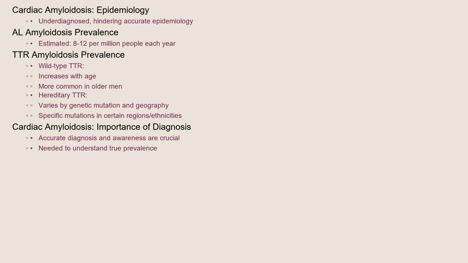Cardiac amyloidosis is often underdiagnosed, making precise epidemiology difficult. AL amyloidosis is estimated to occur in about 8 to 12 people per million each year. The prevalence of wild-type TTR amyloidosis increases with age, and it's more common in older men. Hereditary TTR amyloidosis varies based on the specific genetic mutation, with certain mutations being more prevalent in specific geographic regions and ethnic groups. Accurate diagnosis and awareness are crucial to better understand the true prevalence of this disease.